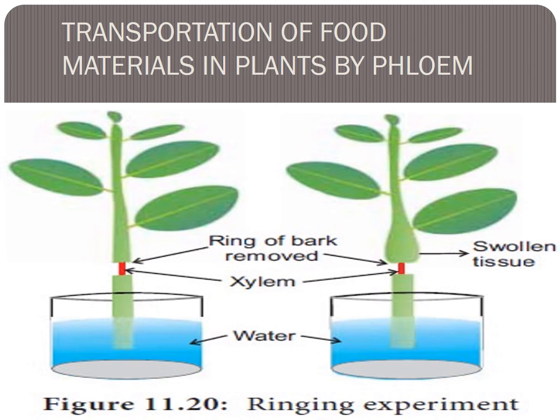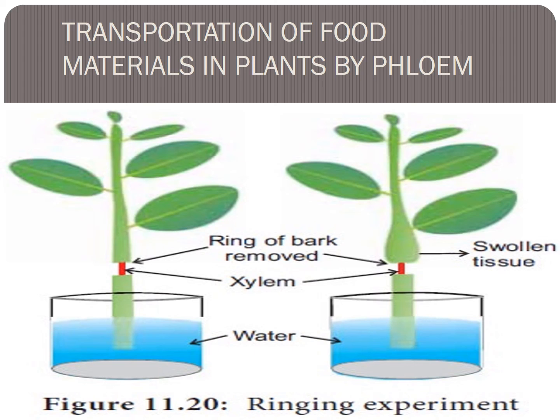This happened because after removal of the phloem tissue, the downward movement of the food got blocked. So only that part is swollen.